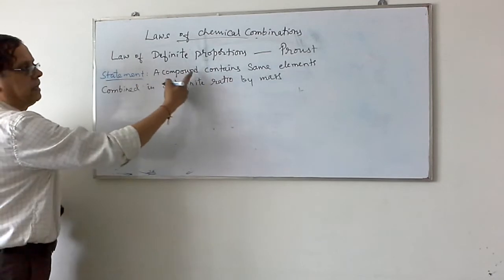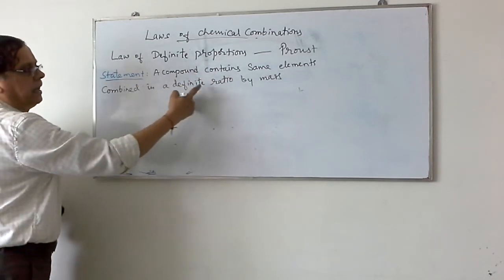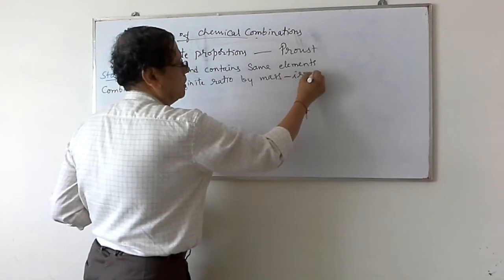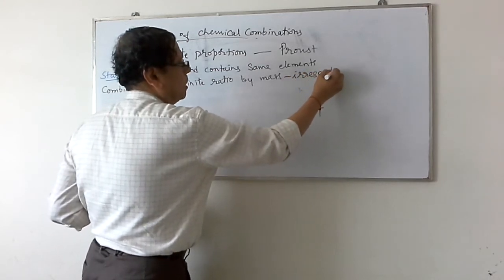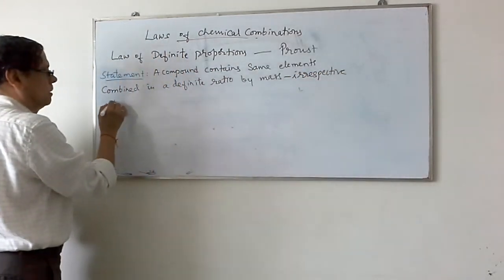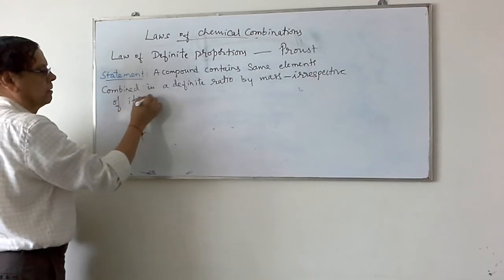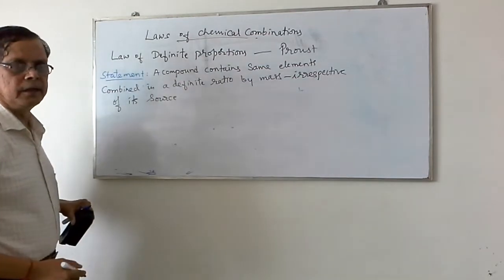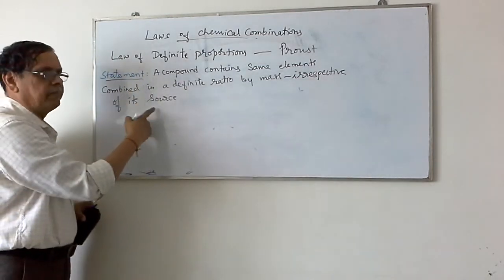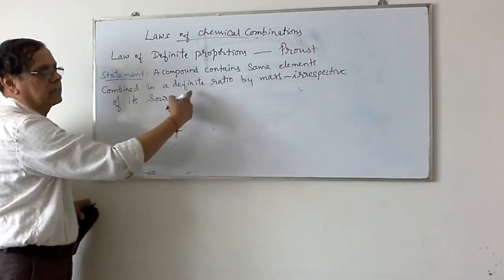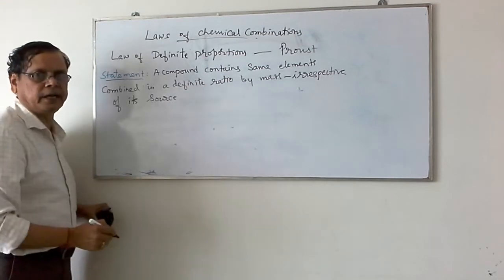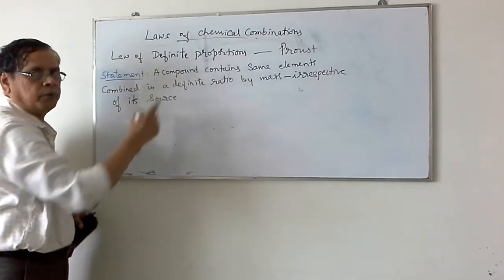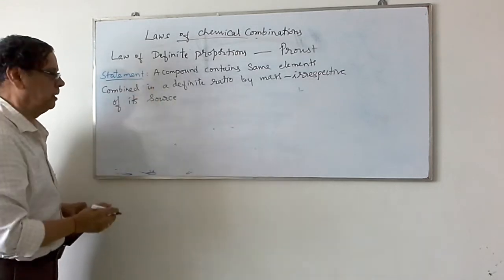A compound contains the same elements combined in a definite ratio by mass, irrespective of its source. That means by whatever method we obtain that compound, we will have the same elements combined in a definite ratio by mass. It is also called the law of fixed composition or definite composition.